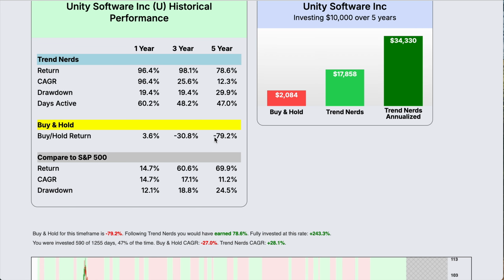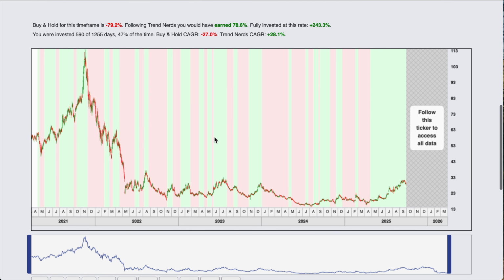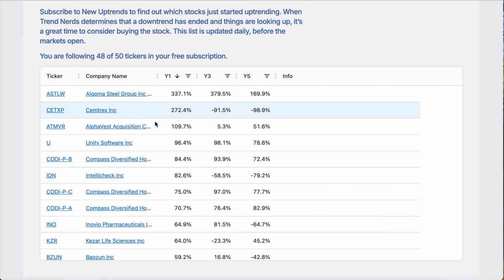And yeah, we can see the big failure, and we can see it ranging here. But then Trenders did pick up on this big uptrend last year, where it earned 89.6%. But looking at this, let's actually follow it.